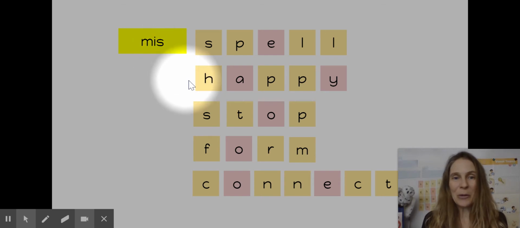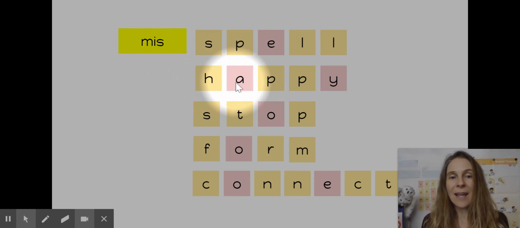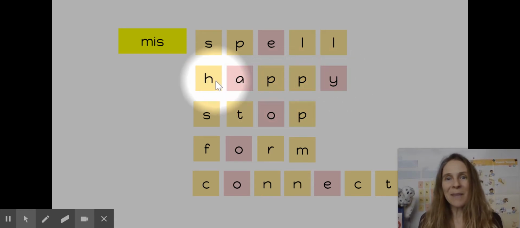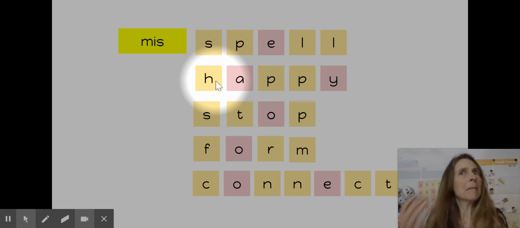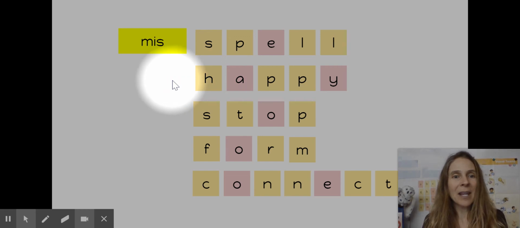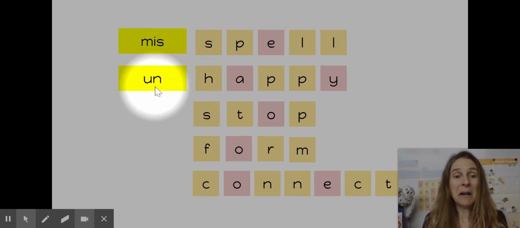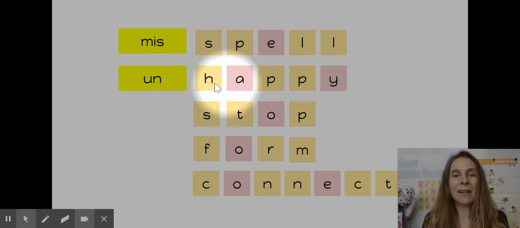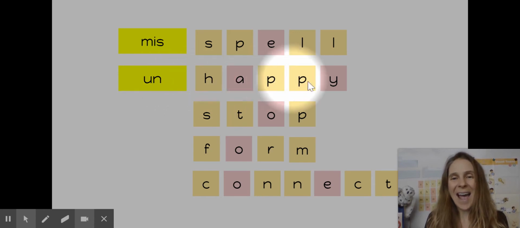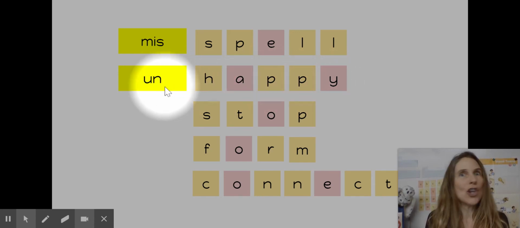Okay, here's another one. Our word is happy. So if I'm happy, I have a smile on my face. Maybe I've gotten some good news. Maybe I have a bowl of ice cream. But if I'm unhappy, oh no, my dog ate all my ice cream. I'm unhappy. It means I'm not happy anymore.